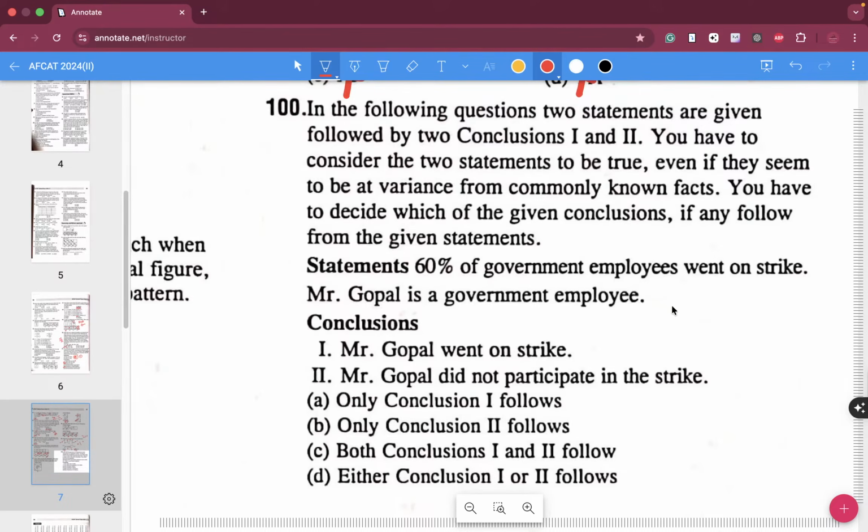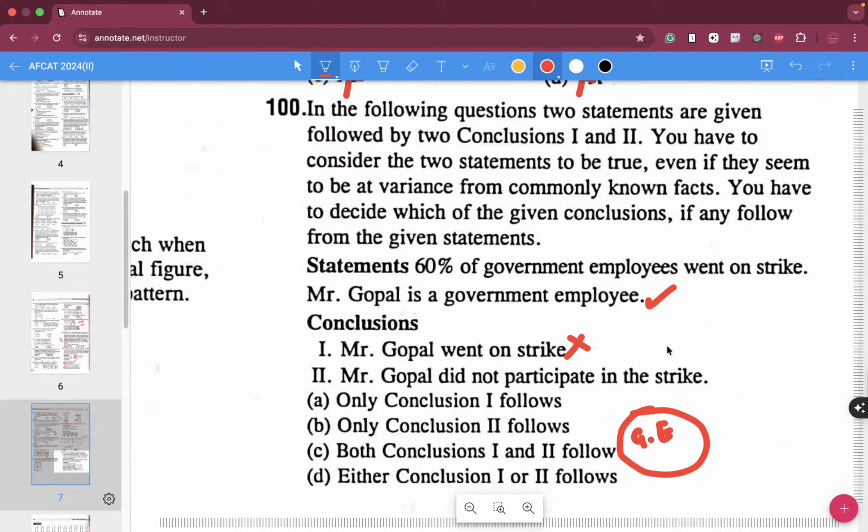If this is the entire government employee group, there is only a 60% chance that Mr. Gopal also went on strike.